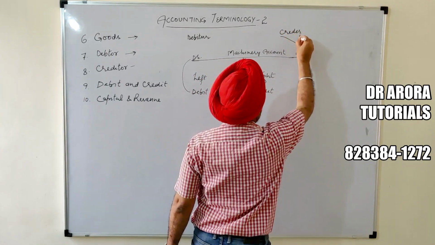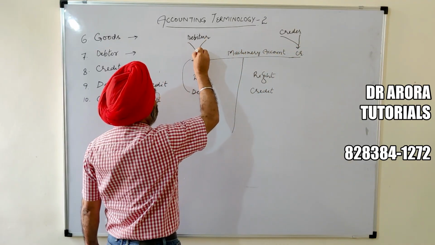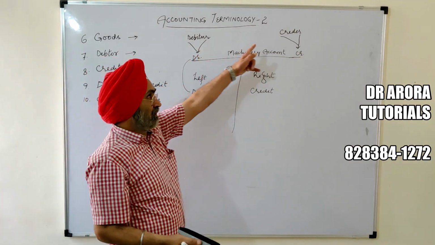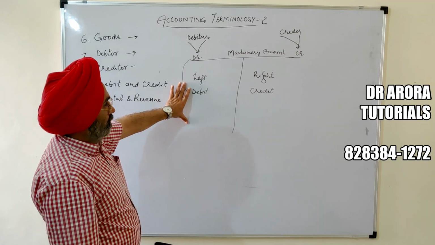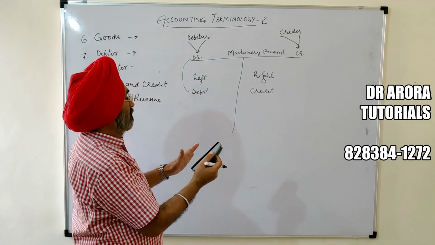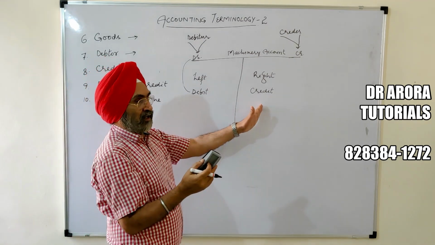Their first and last letters are taken to form this abbreviation, debtor and creditor. So, accept the left hand side and right hand side. There is no other meaning of debit and credit.